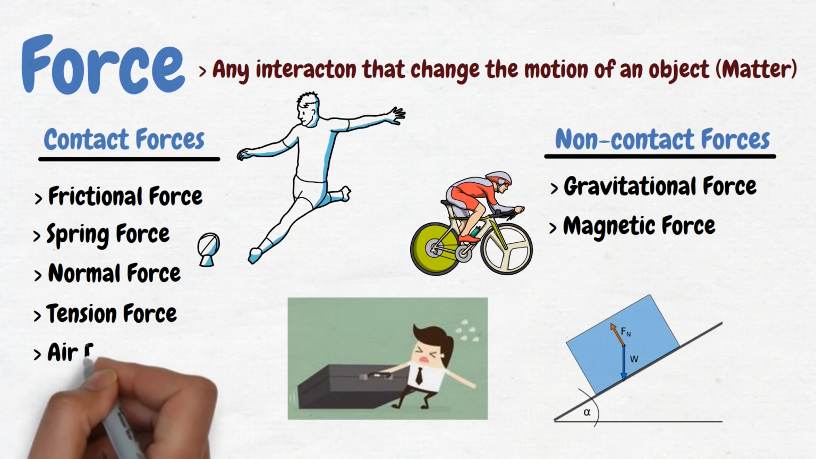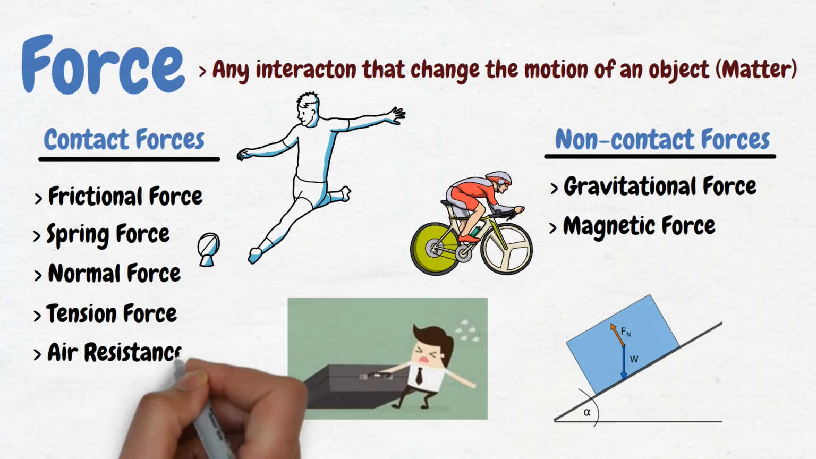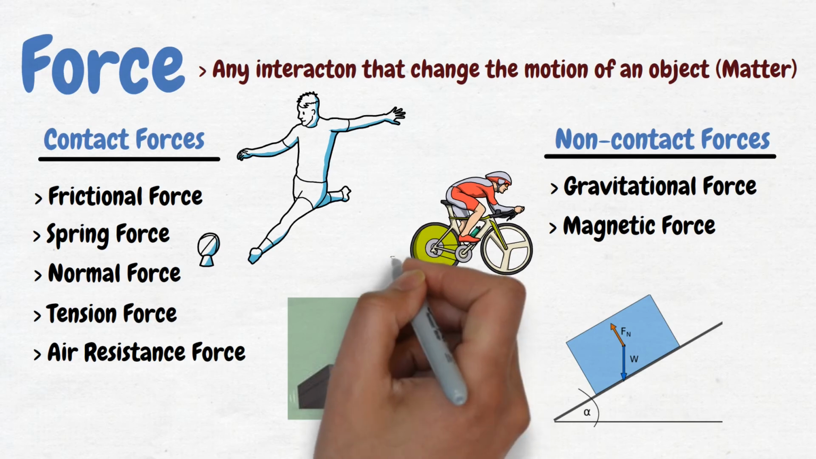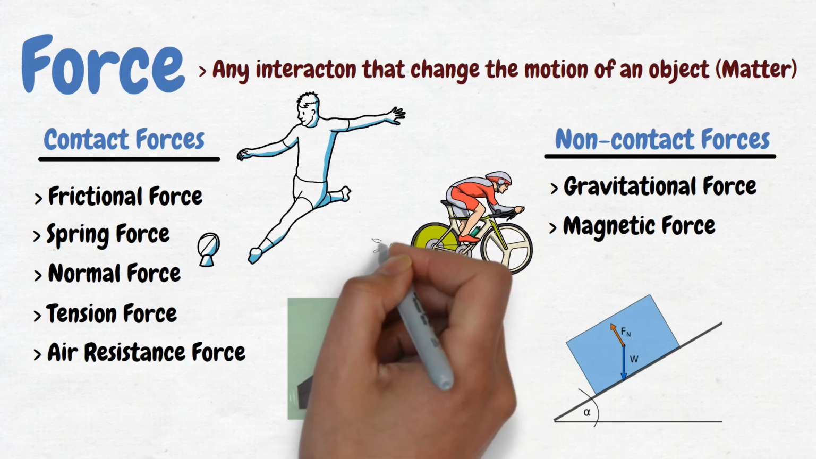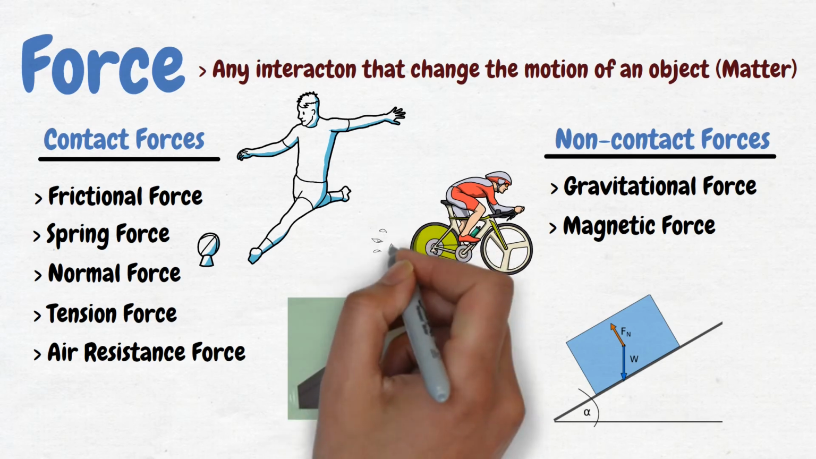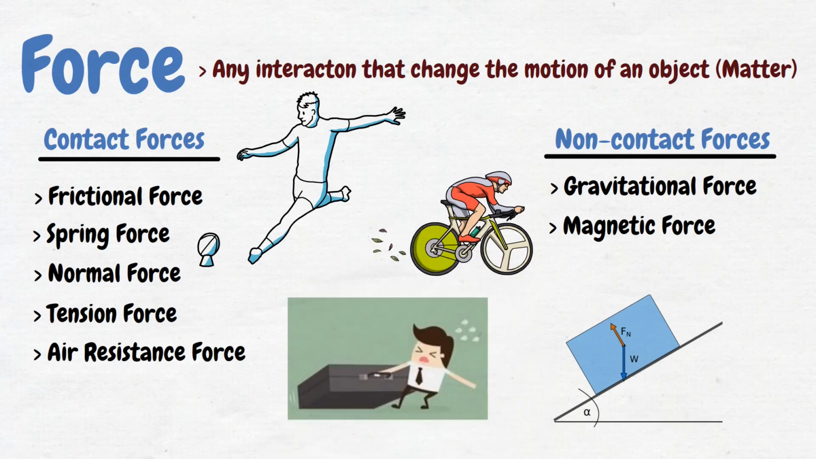The second last one is applied force. An applied force is a force that is applied to an object by a person or another object. If a person is pushing a desk across the room, then there is an applied force acting upon the object. The applied force is the force exerted on the desk by the person. So the applied force falls under the contact forces.